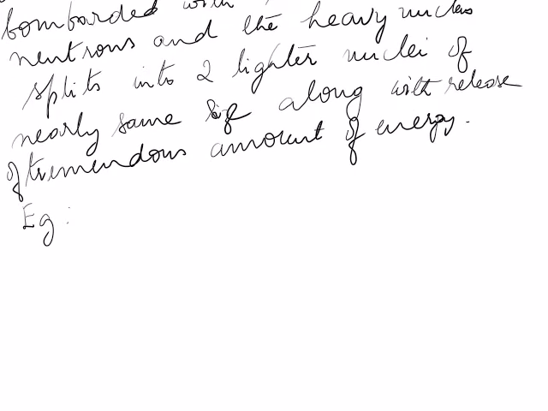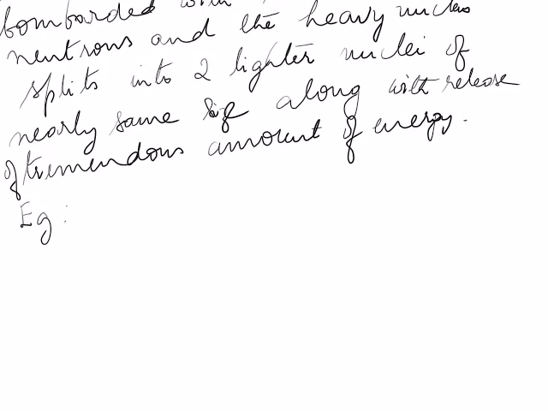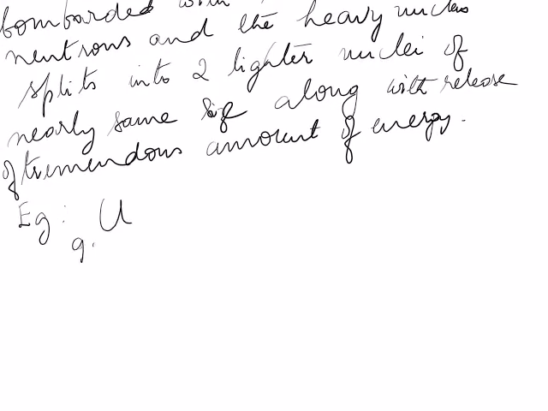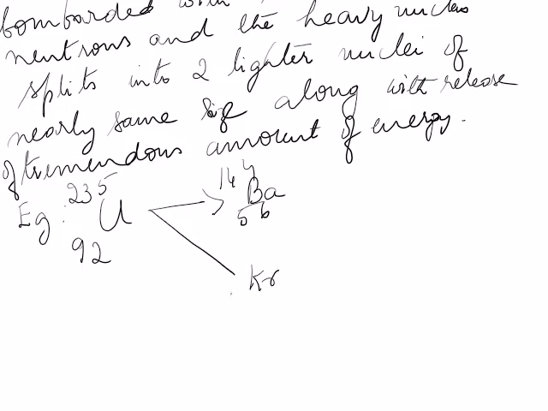When a slow neutron strikes a heavy nucleus like uranium 92 235, it splits into two nuclei: barium 56 144, and the other one is krypton 36 89.